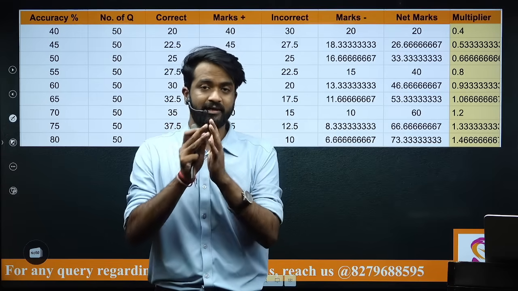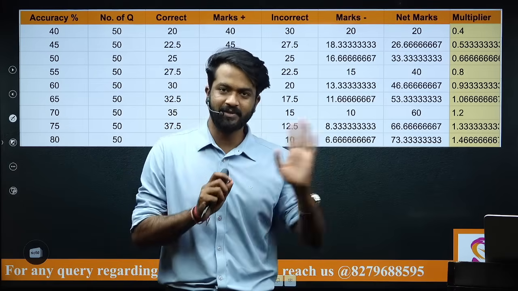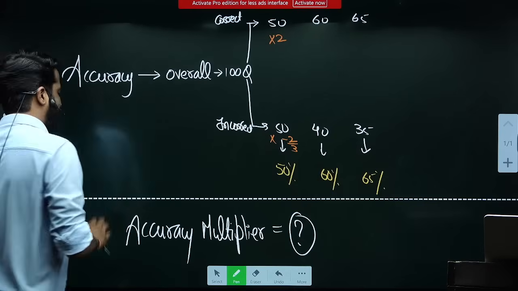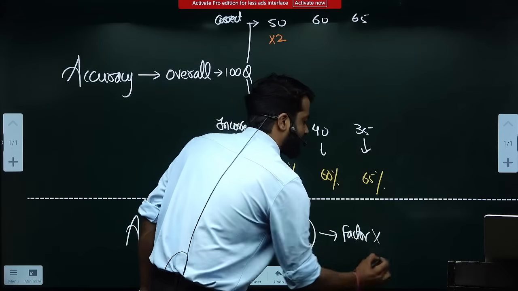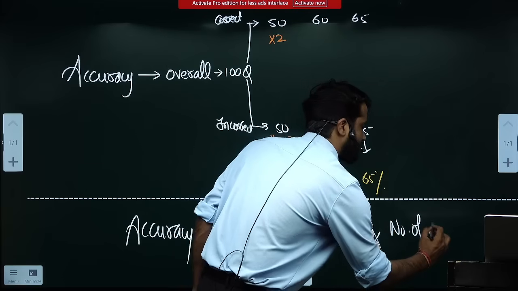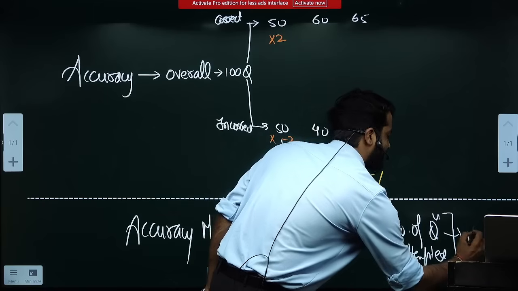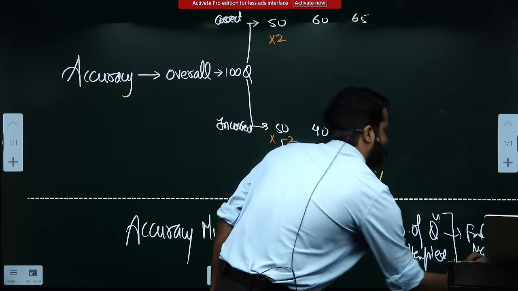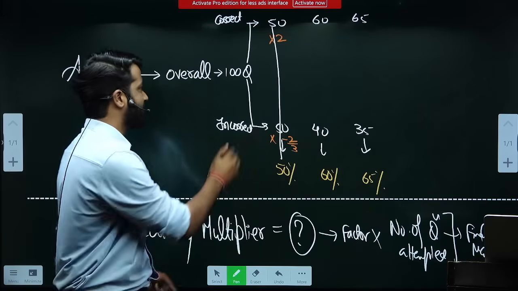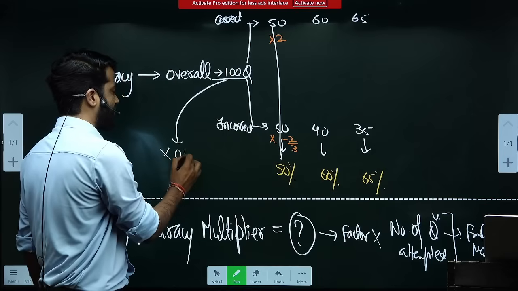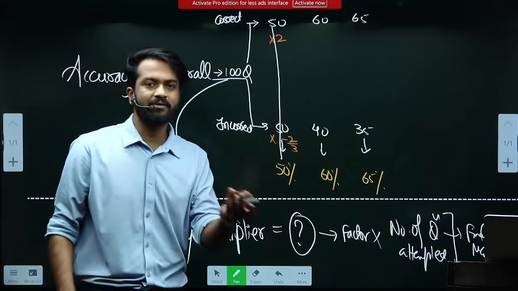Why we are doing it, you will get to know. Don't worry, just allow me the next 10 minutes. So accuracy multiplier is nothing but a factor with which I multiply the number of questions attempted, so that I get my final marks. I want to skip this calculation, for a reason I will tell you. I will just multiply those 100 questions by 0.66. My total marks is 66.66. That is it. This is nothing but the accuracy multiplier.